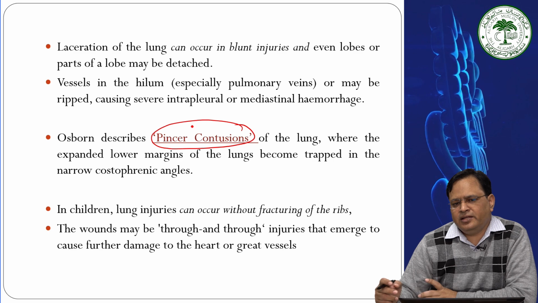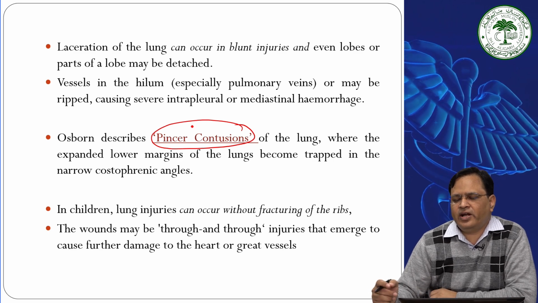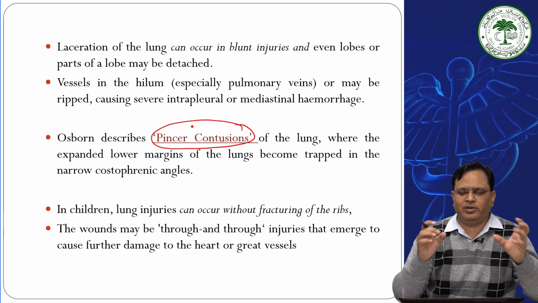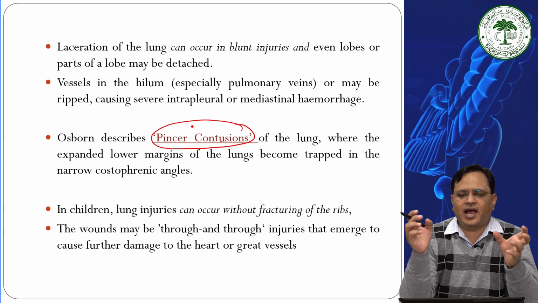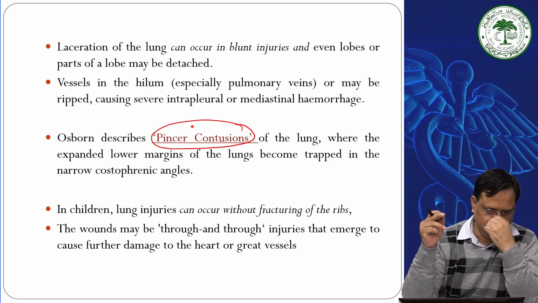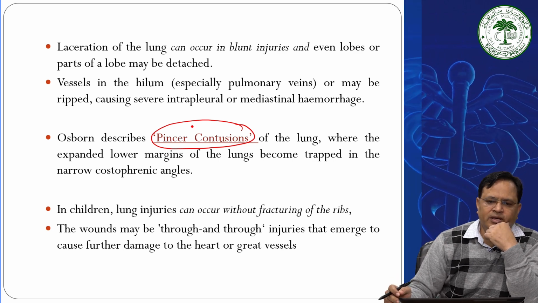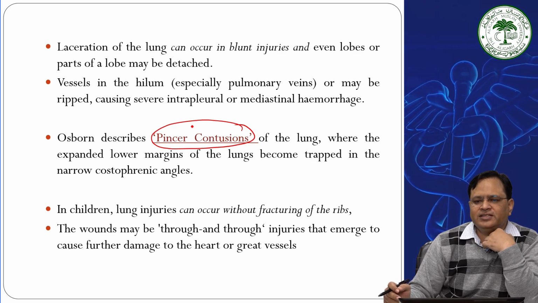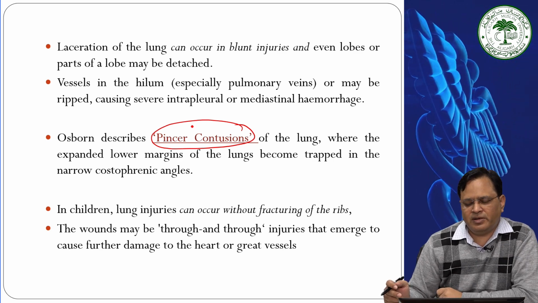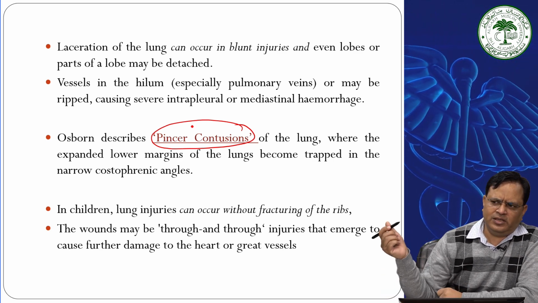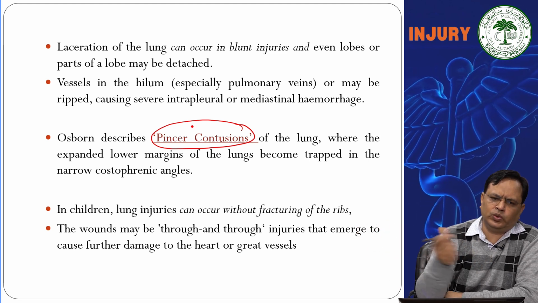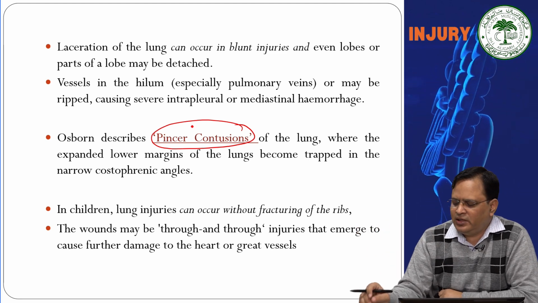In children, lung injuries can occur without fracturing of the ribs because of constant shaking. Sometimes kids are shaken so much that the lungs can be damaged, but the ribs may remain intact. The wounds may be through and through injuries that emerge to cause further damage. Any object can pass through and can cause the damage.